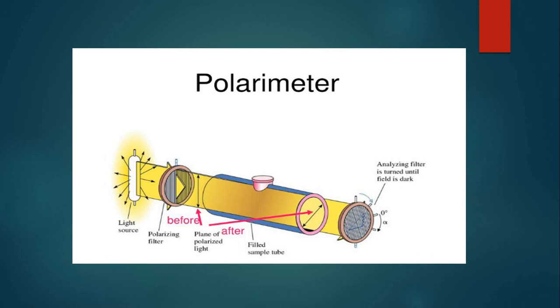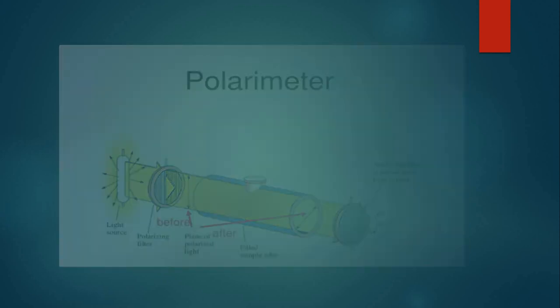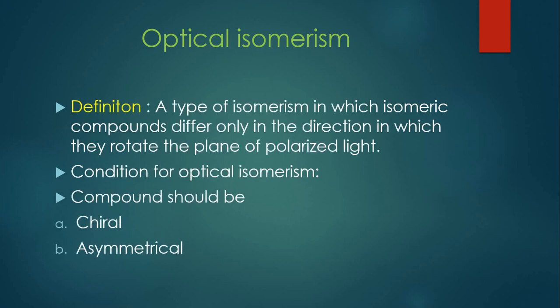What is the definition of optical isomerism? Optical isomerism is the type of isomerism in which isomeric compounds differ only in the direction in which they rotate the plane of polarized light. The conditions for optical isomerism are that the compound should be chiral and the compound should be asymmetric as well. If a compound is chiral and asymmetric, then the compound would be called optically active.